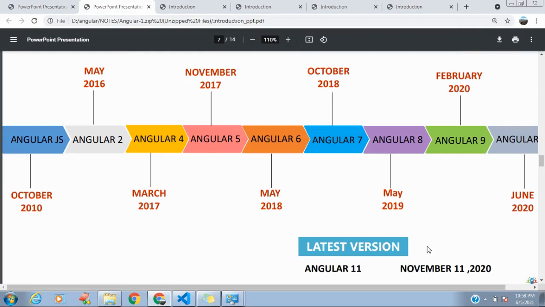After that it will be Angular 2, Angular 4, Angular 5, and the latest version of Angular is Angular 12, which was launched in May 2021. And you can see on my chart why the first version is AngularJS and after that is Angular 2, Angular 4. Within a few minutes I will tell you why it is. Let's move on with the concepts.